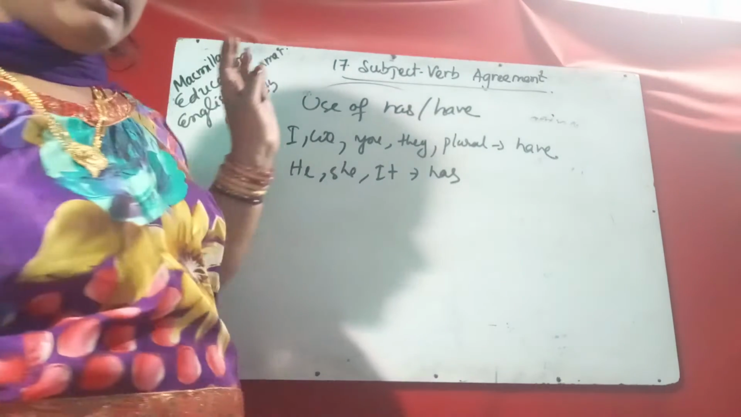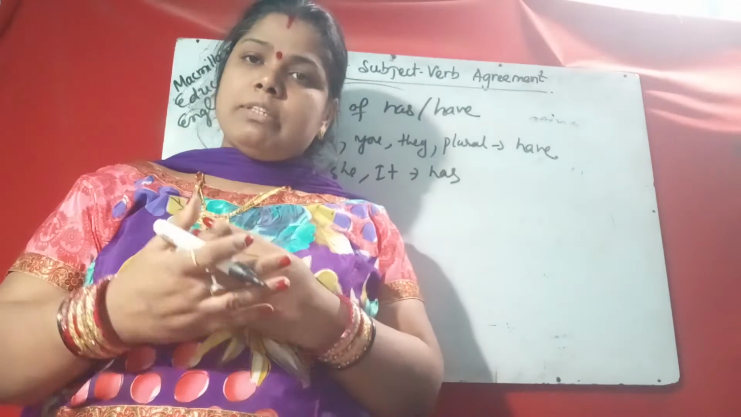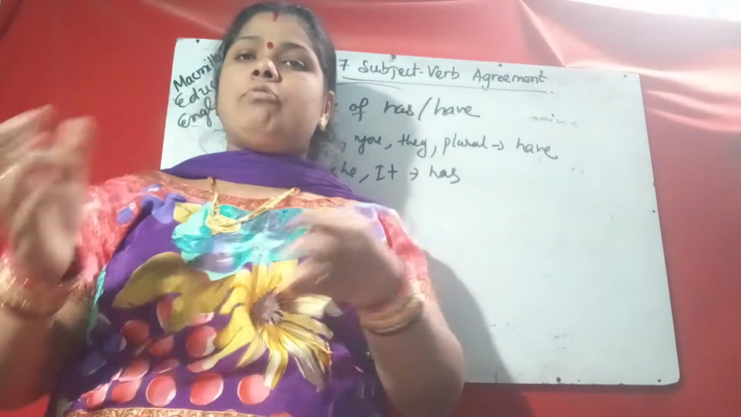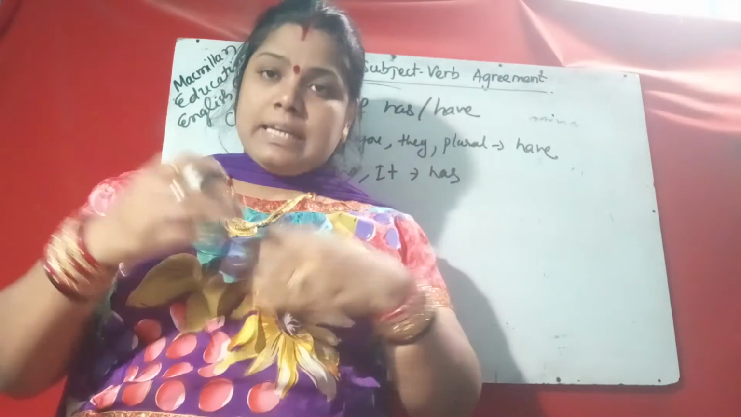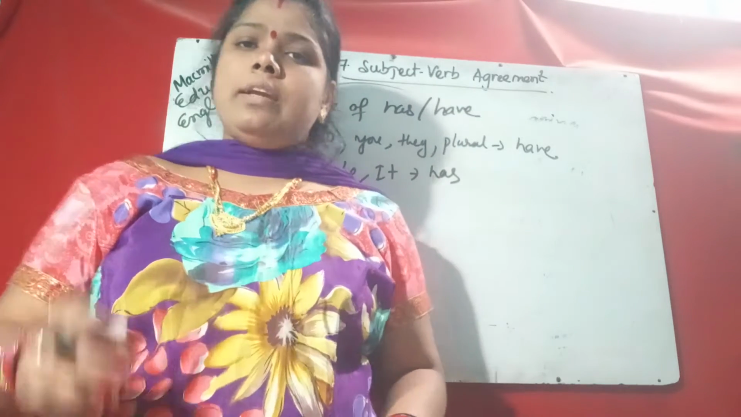So this is the subject verb agreement. First, subject and verb agree in number. Then be forms change according to the subject. Then also the use of has or have according to the subject.